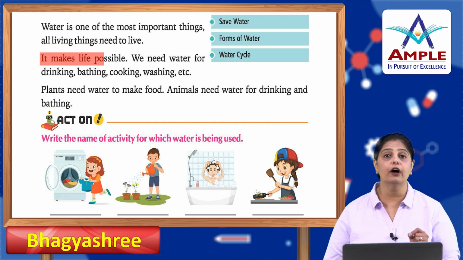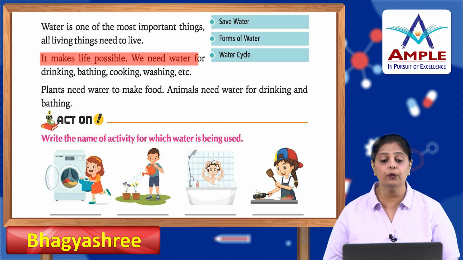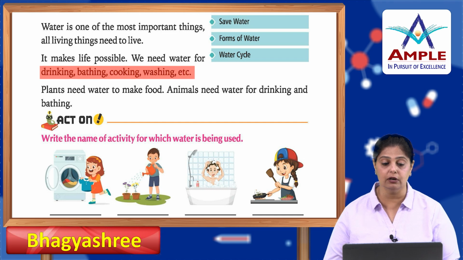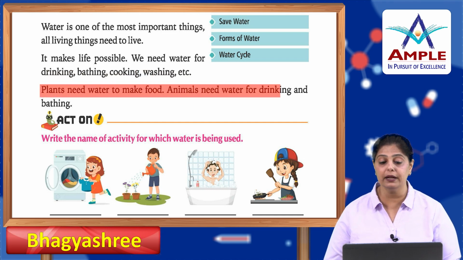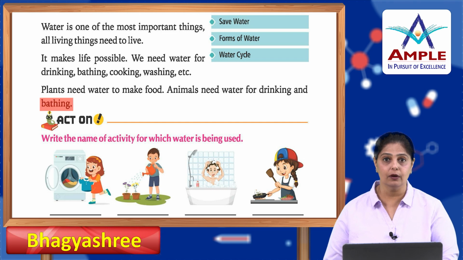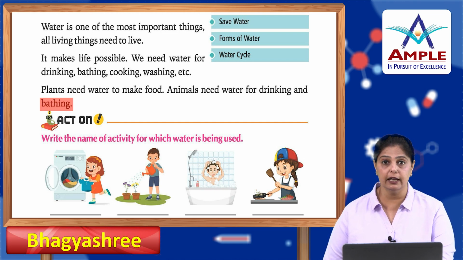It makes life possible. We need water for drinking, for bathing, for cooking, for washing, etc. Plants need water to make food. Animals need water for drinking and for bathing. So children, water has a lot of importance in our life. We use it not only for drinking but for so many activities. Not only us, even the plants require water, even the animals need water.